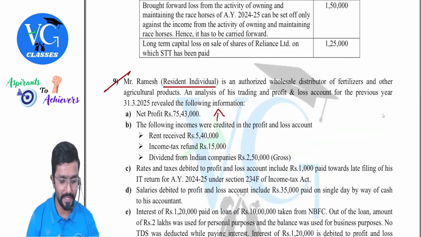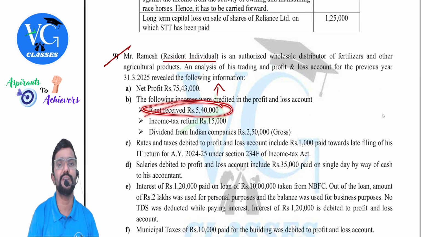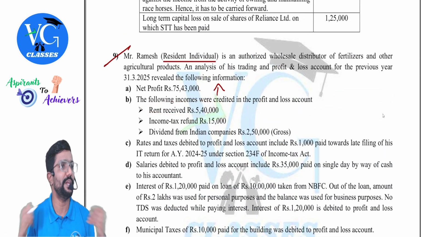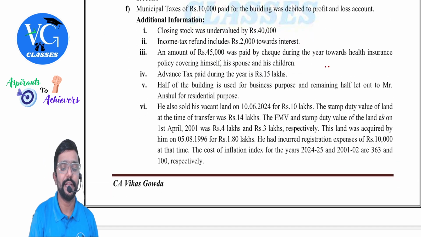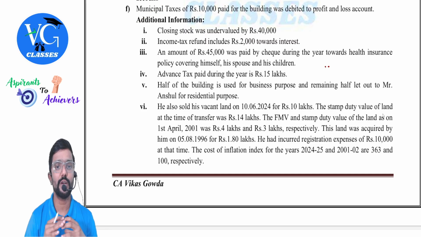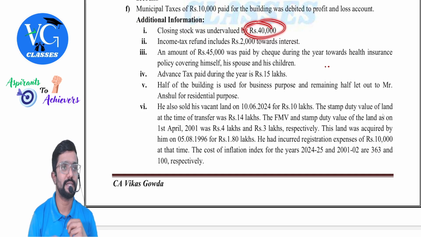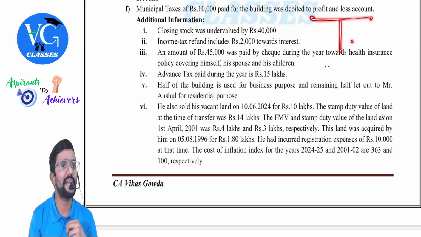We also have a rental income. If the question is silent, please take this only as GAV, gross annual value. Additional information. Closing stock was undervalued by 40,000. Guys, closing stock would be debited or credited? Credited. So if it is undervalued, your profit has come down or increased? Come down. Correct. So what should you do now?